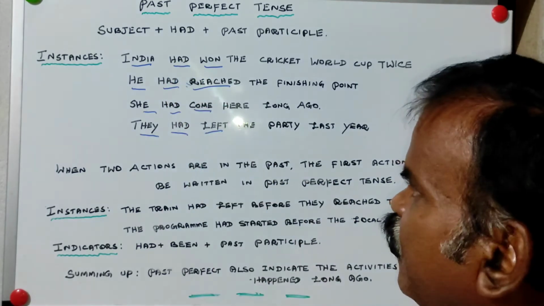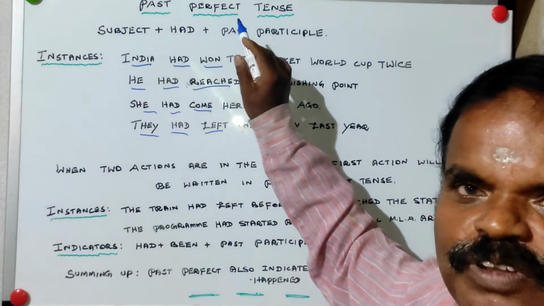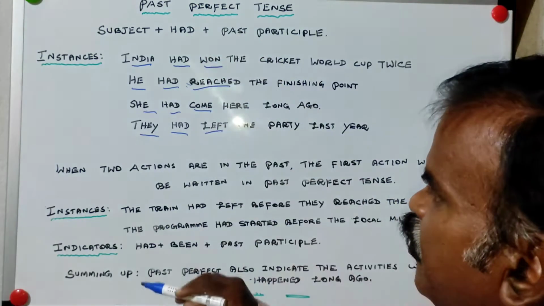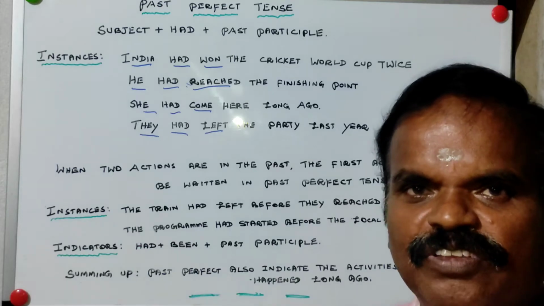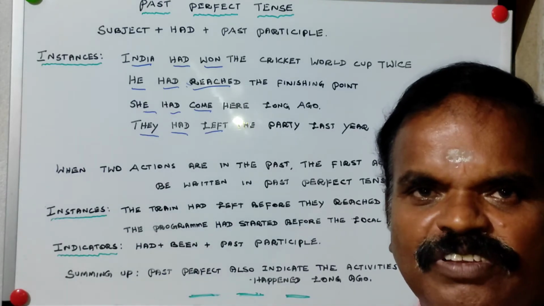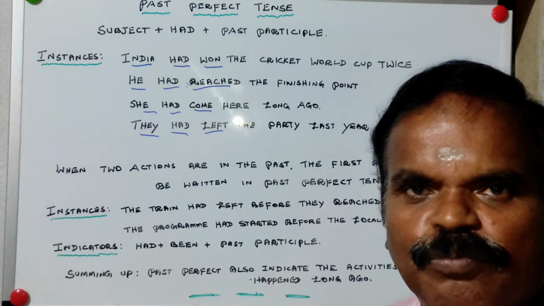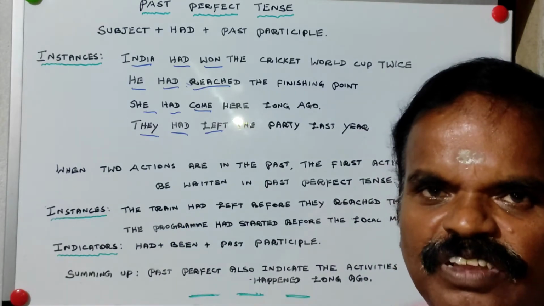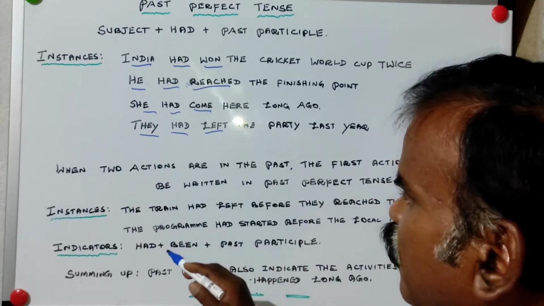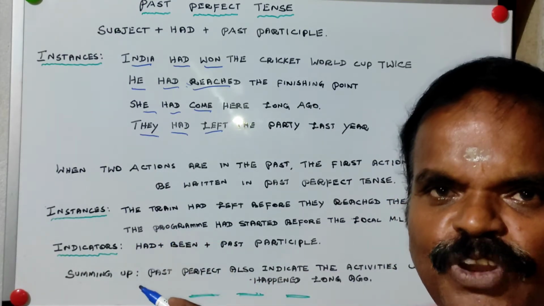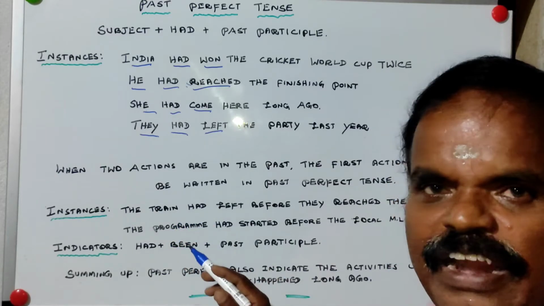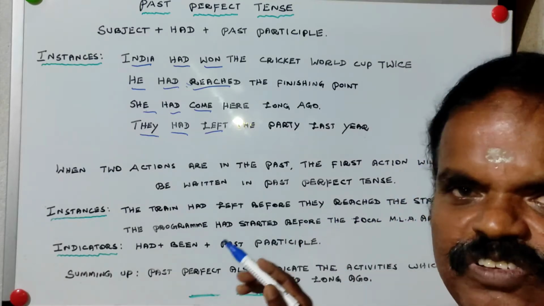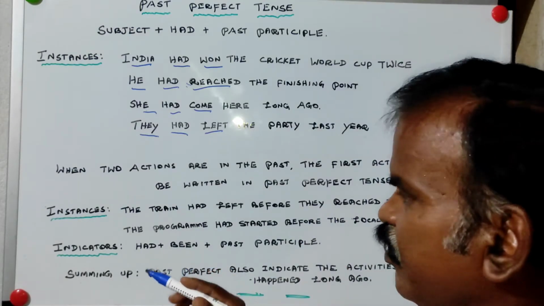Examples of past perfect tense are nothing but application of the points given on the top of the paragraph. Another point is, when two actions are in the past, the first action will be written in past perfect tense and the second action in simple past tense. So let us see here two actions. Only two examples I am going to give. The train had left before they reached the station. Station is nothing but railway station.